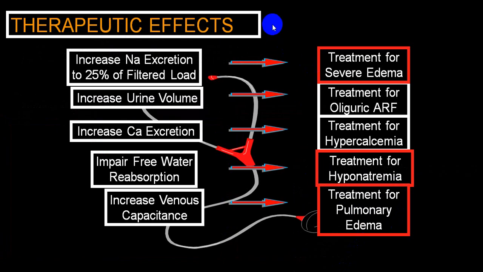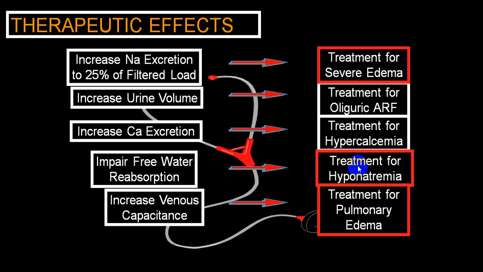These are the most potent diuretics which are being utilized. So the commonest indication is severe edema, that is volume overload. Very rarely we utilize them as part of the treatment of hyponatremia. Most commonly it is for severe edema, that is congestive heart failure, pulmonary edema, and you can utilize them in the treatment of oliguric acute renal failure. So these two are the common indications.